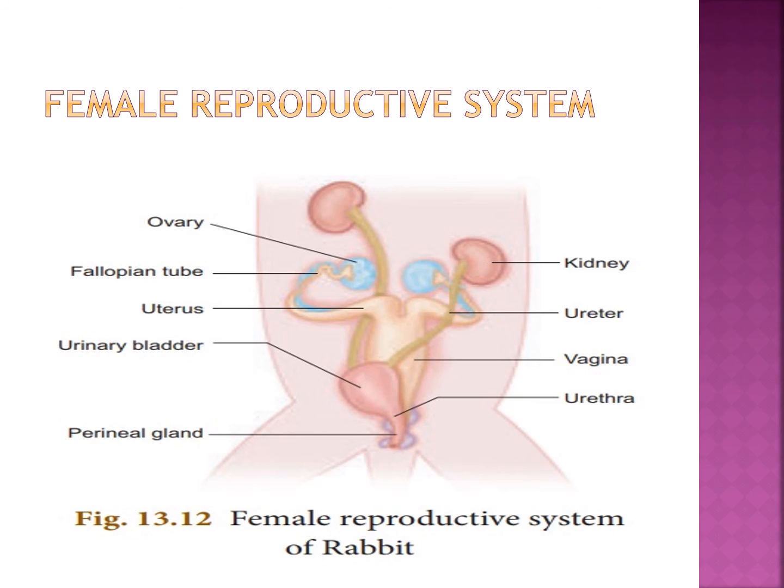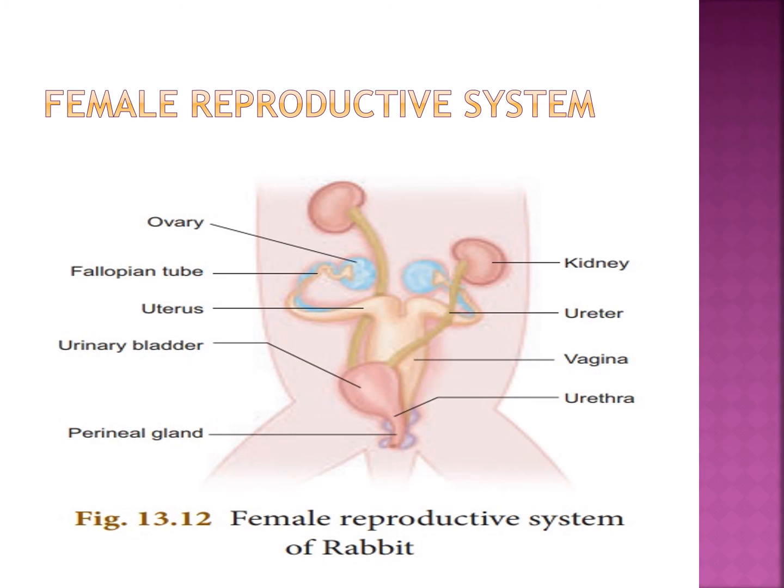A pair of oviducts open into the body cavity by a funnel-shaped opening on each side of the ovary. Everybody see the picture properly. The anterior part of the oviduct is the fallopian tube.